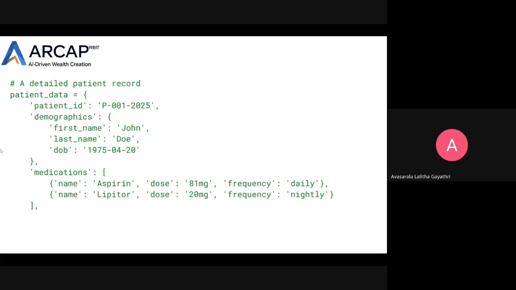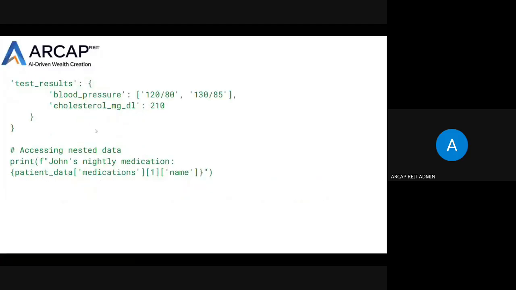So here is a detailed patient record. Here is the patient data, the patient ID, and the demographics: first name, last name, and date of birth, and the medications of the patient. Next. And here the test results. As I said, we can also add new fields. Here the test results, blood pressure and cholesterol, and accessing nested data.